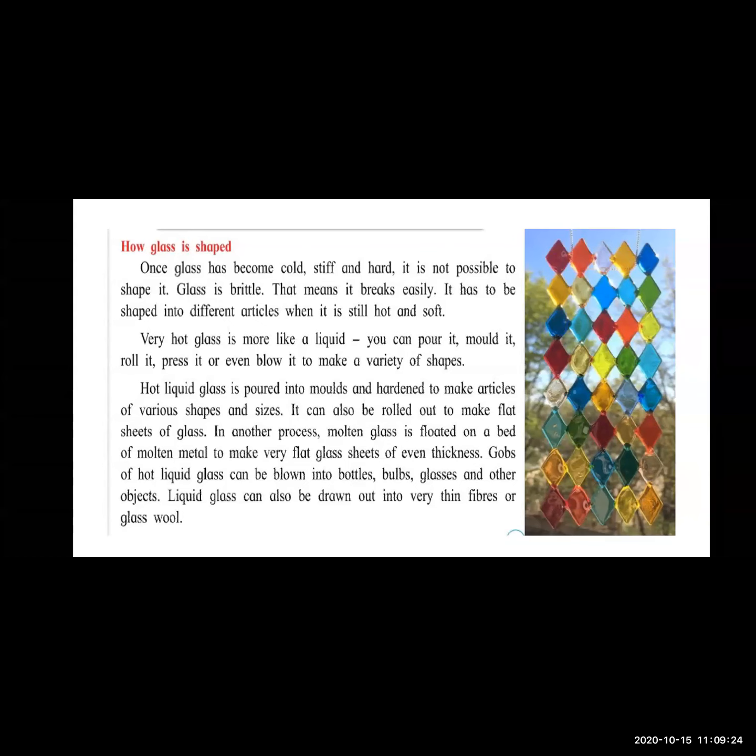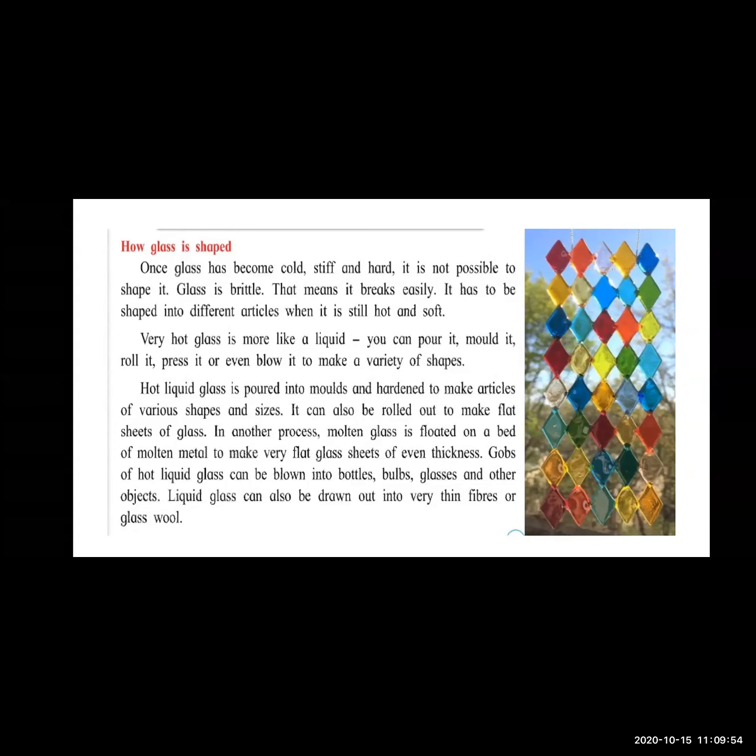In the same way, to make glass articles there are molds like the bottle shape mold or the bowl shape mold. These are all available in the factory where the glass is made. And when the glass, the liquid of sand and soda, is in liquid form and at a hot temperature only, it is poured inside the mold. Very hot glass is more like a liquid.